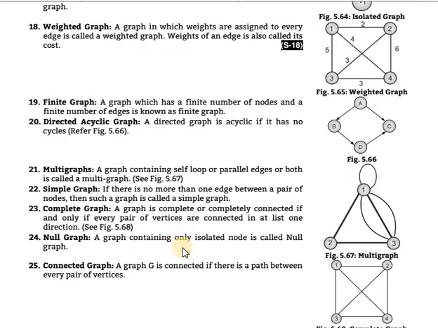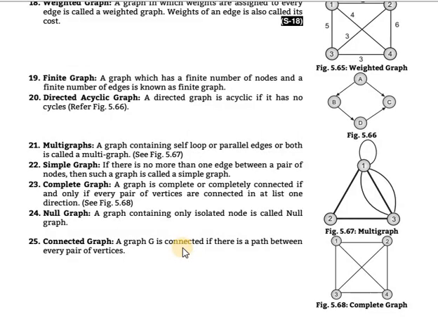Finite graph. A graph which has a finite number of nodes and a finite number of edges is known as a finite graph. It means a fixed number of edges and a fixed number of nodes are given, and that is called a finite graph.